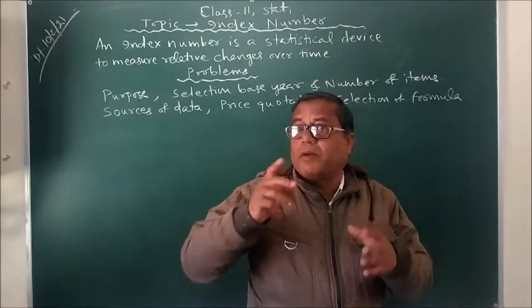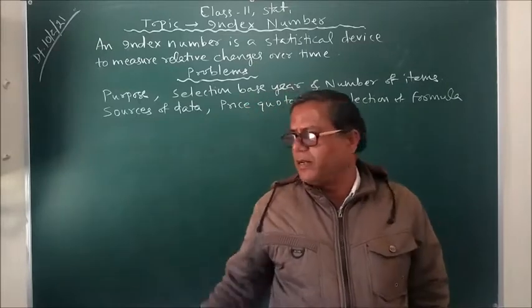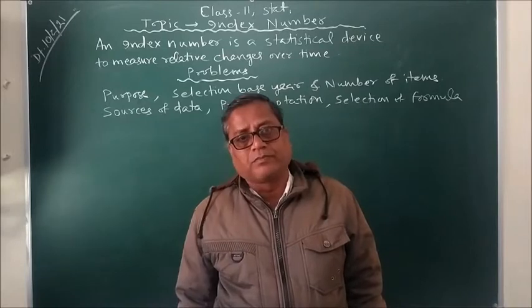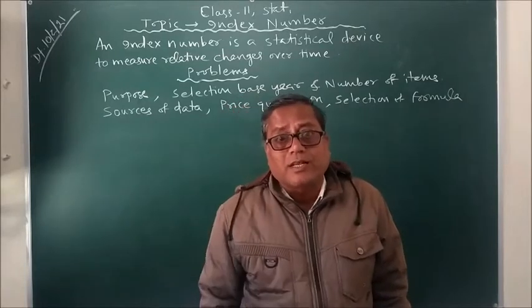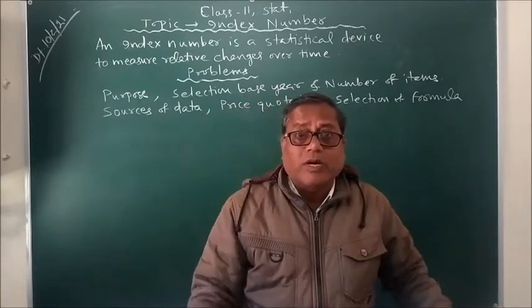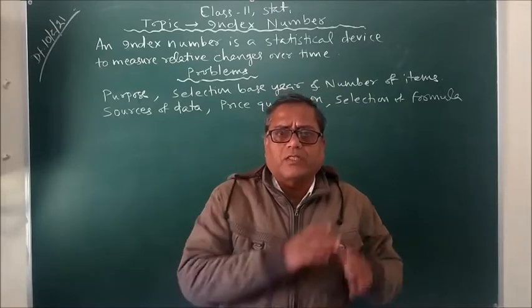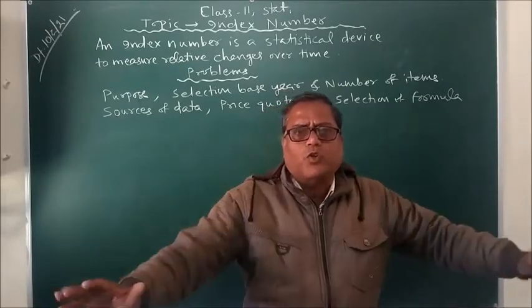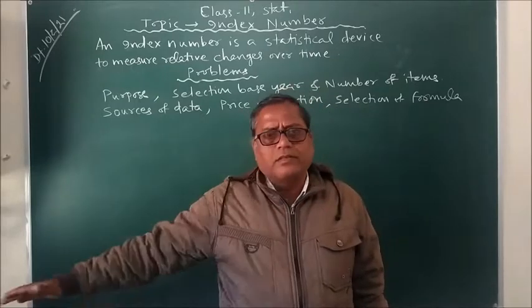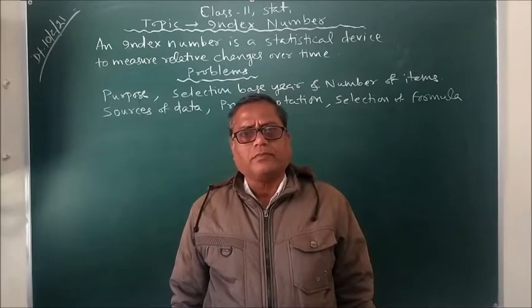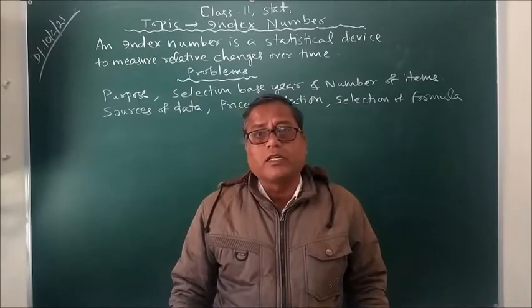And while selecting the base year, we must keep in mind that our base year must be a normal year. Normal year in the sense, can we say 2020 was a normal year? Never. Business collapsed. Everything almost collapsed. It went back to a time 10 years older. So this is not a normal year.